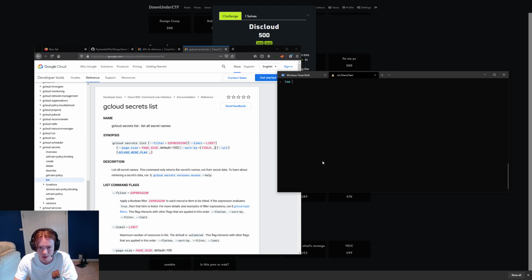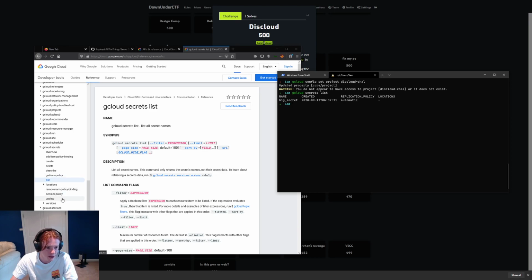Let's run that. Oh wait, we're on the wrong project. gcloud config set project to discloud-chal. You can get that from the service account; the email uses the project ID. So we'll wait for this to load for a second. It tells us we don't even have access, but we do. So we do gcloud secrets list. Cool, there's a secret called big-secret. All right, I want to get it.